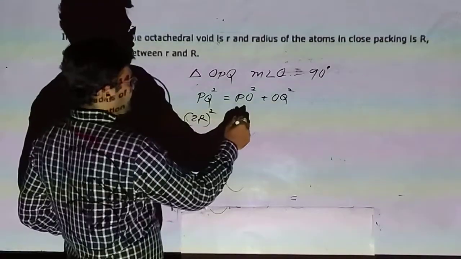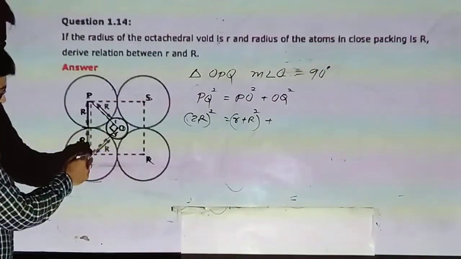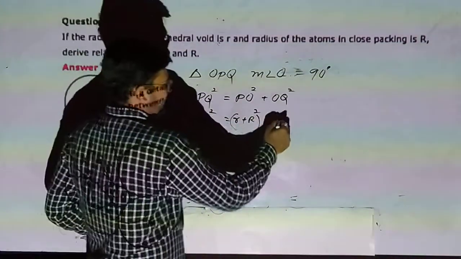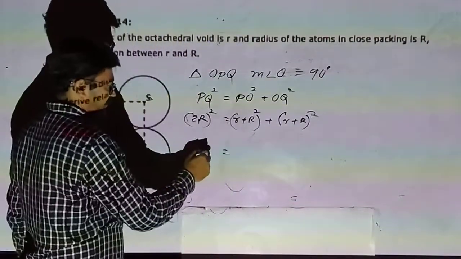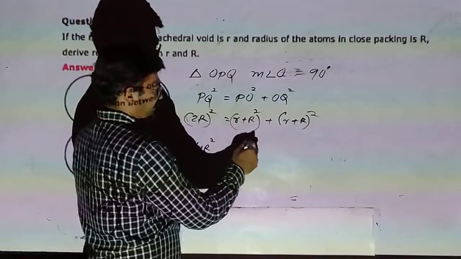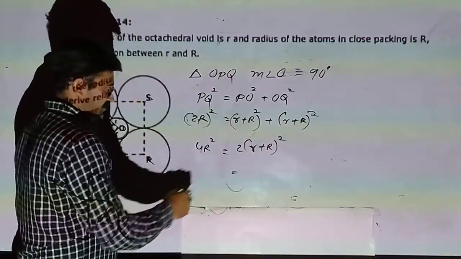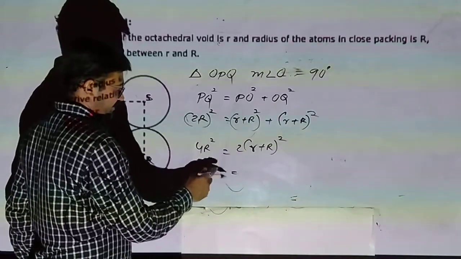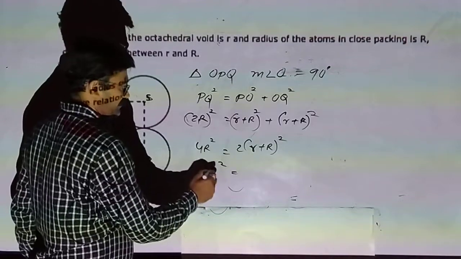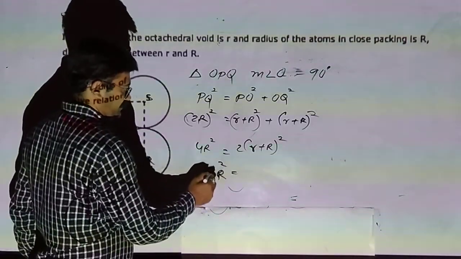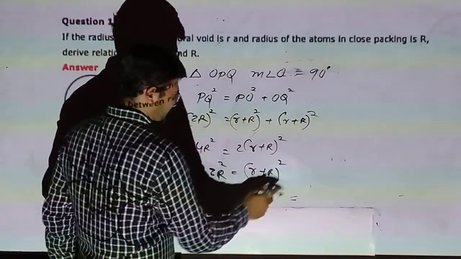OP means small r plus capital R. Here also OQ means small r plus capital R. So 4R square is 2 times (r plus R) square. So 4 by 2 means 2R square is equal to (r plus R) square.